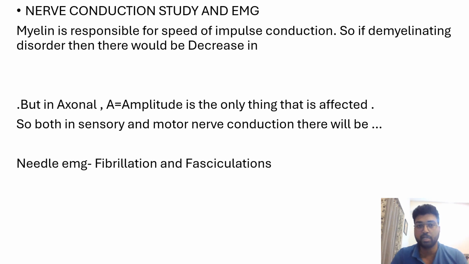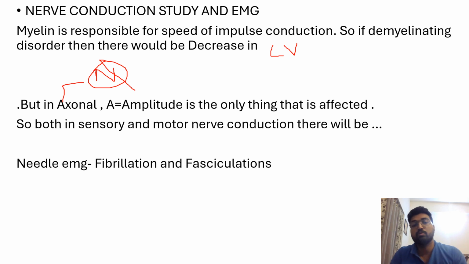It is measured by conduction velocity. So in demyelinating conditions, there will be a decrease in the conduction velocity, known as CV. Also, conduction can be stopped, which is known as conduction block. So conduction velocity and conduction blocks are seen in demyelinating conditions. Axonal degeneration में both velocity will be normal and there are no conduction loss. So this is normal. So what happens in axonal degeneration?